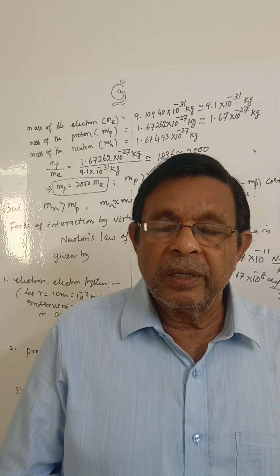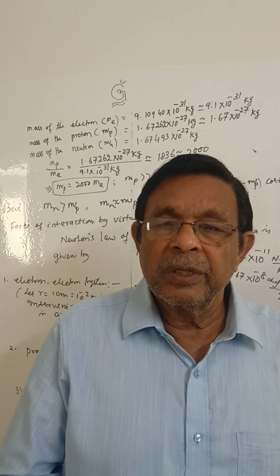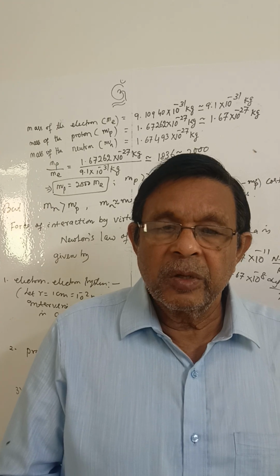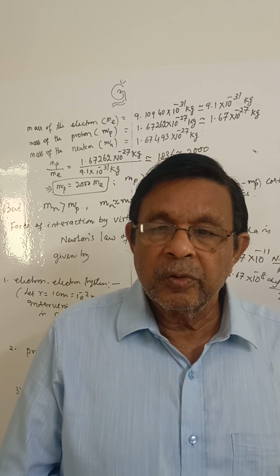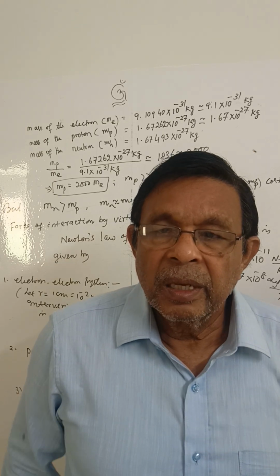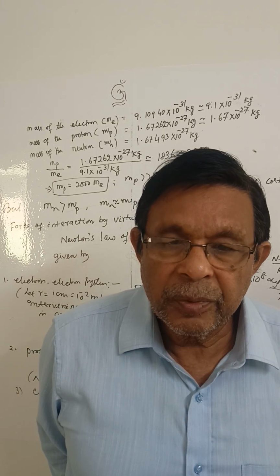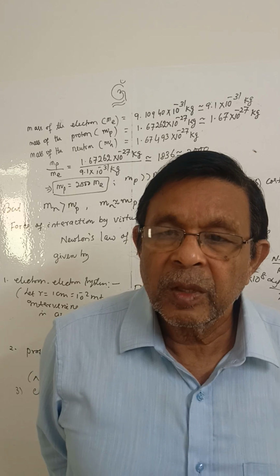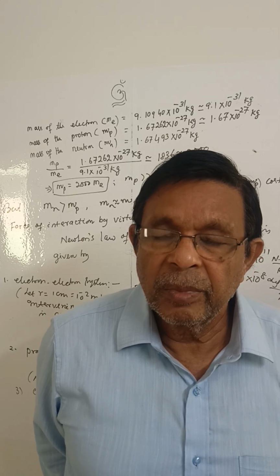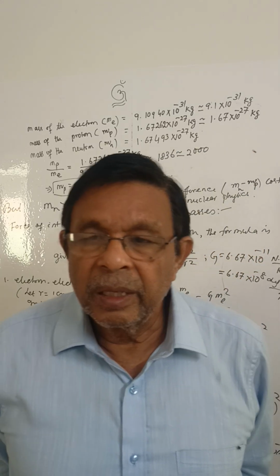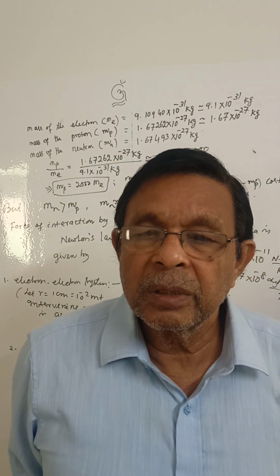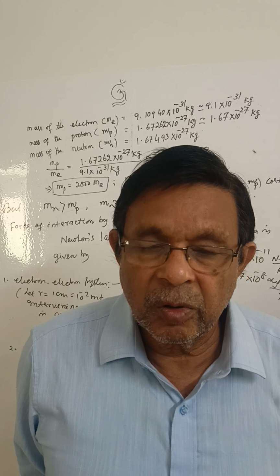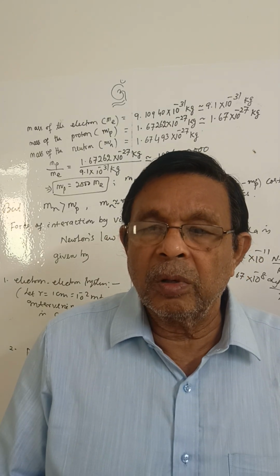Now the question arises, how do these forces exist between elementary particles like electron and proton?